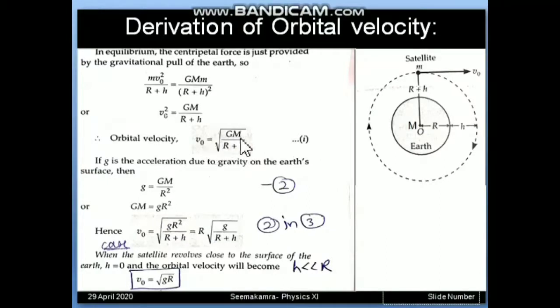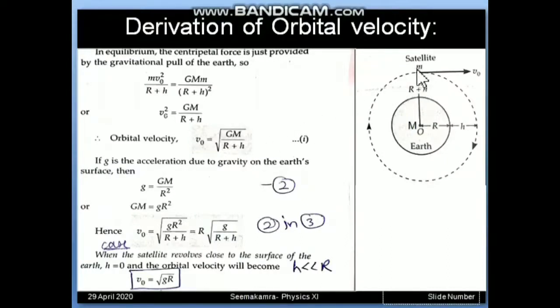Now you can notice in the orbital velocity term, capital M is appearing. Capital M means mass of Earth. Small m is not appearing. That means the satellite's mass has no role in calculating the orbital velocity.